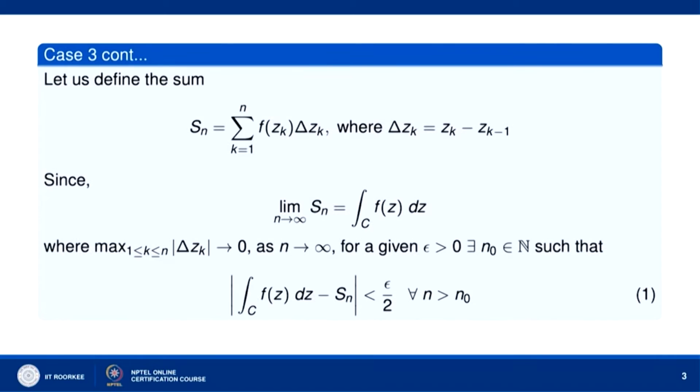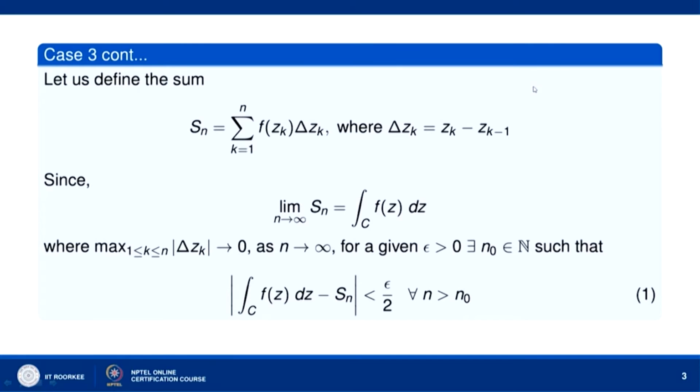So, let us define the sum Sn to be equal to the sum from k equal to 1 to n of f(zk) delta zk, where delta zk equals zk minus z(k-1). Here zeta k we have chosen as zk.